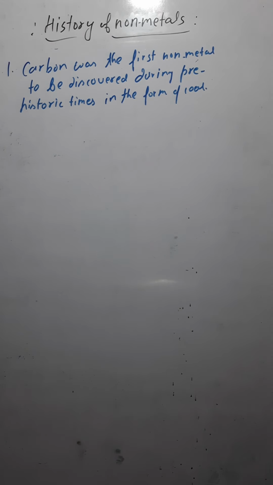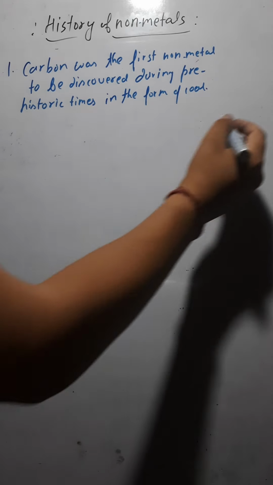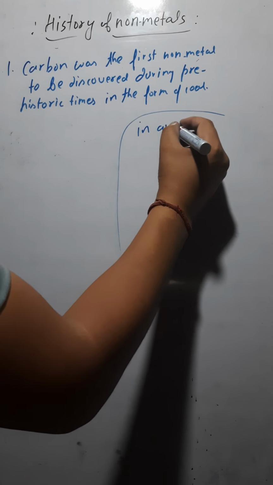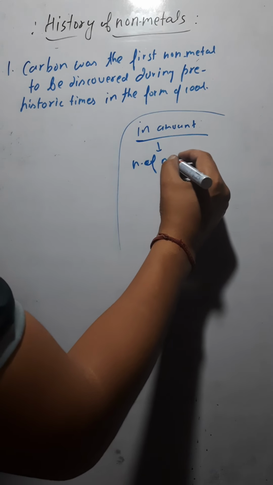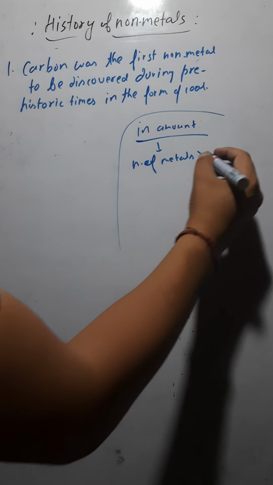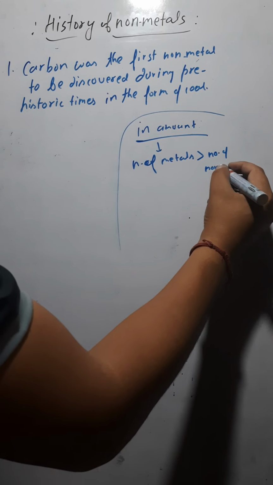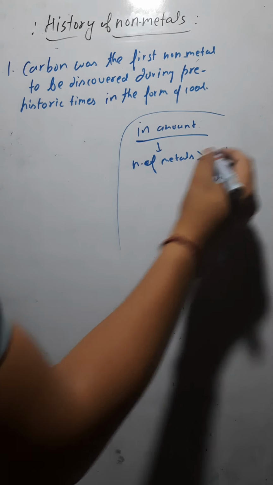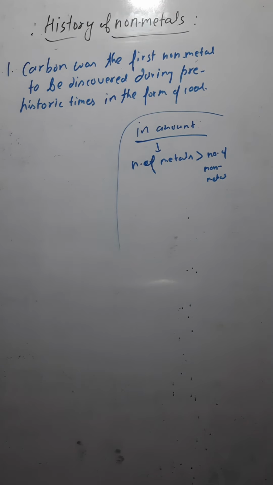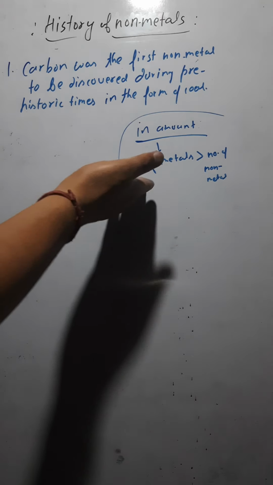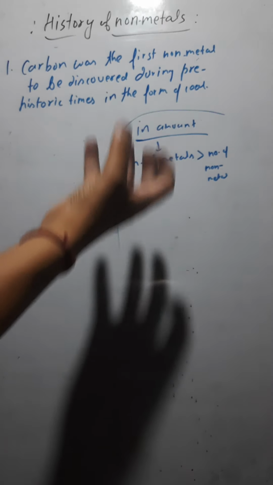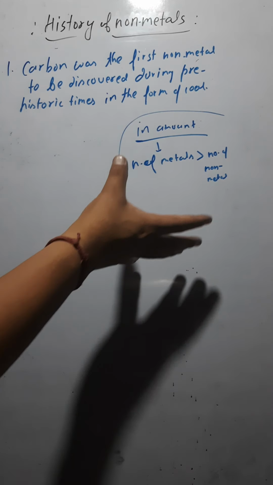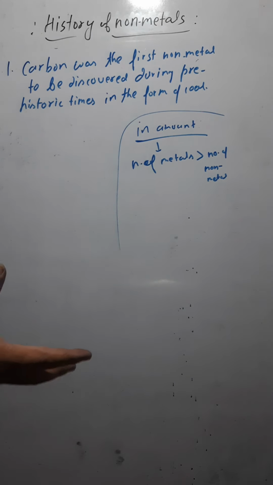Now in terms of number, the number of metals is more than the number of non-metals. If you see how many metals and how many non-metals there are, you would find metals are more in number, because their discovery was very easy.